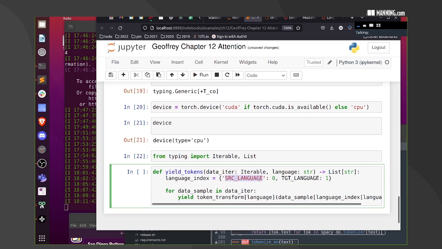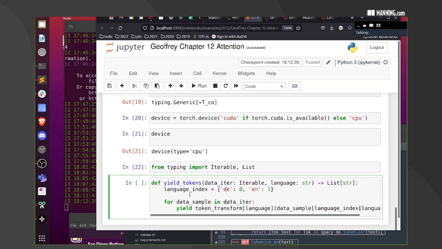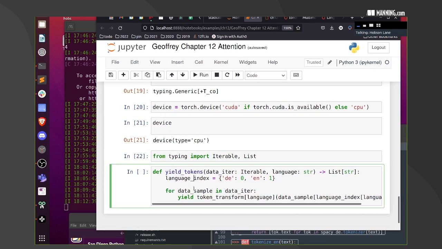I'm going to call that, the source language is Deutsch, target language is EN. This is a generator, so this is a token generator. Generate tokens. Well, yeah, yield tokens, that's fine. It's more explicit. Maybe people understand it a little bit better.